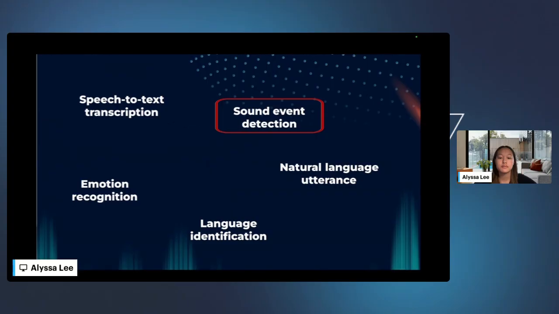Annotators label each sound along with its timestamp and category to help the model learn how to detect these events in real-world scenarios. Moving on, emotion recognition annotations label audio segments based on the emotional tone expressed by the speaker. This type of labeling plays a huge role in humanizing AI systems. In customer service, for instance, detecting frustration in a caller's voice can trigger escalation to a live agent.